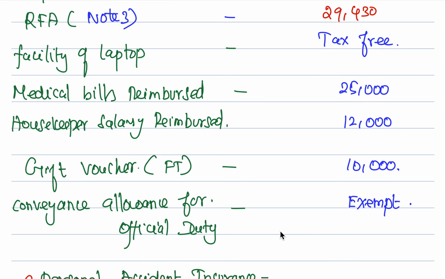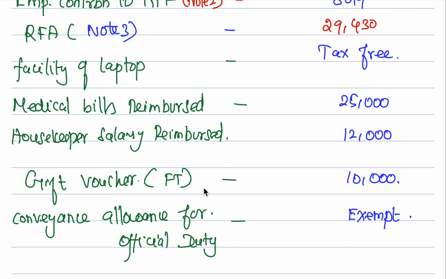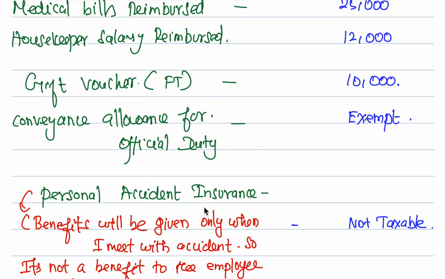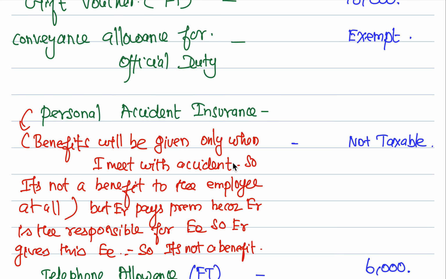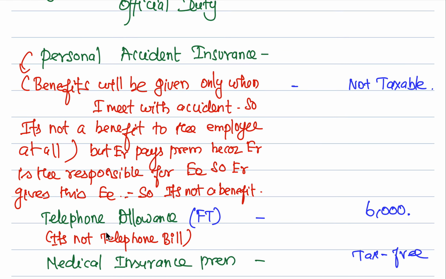Having put together all these things, now comes the facility of a laptop. It is tax-free. Medical bills reimbursed, fully reimbursed, fully taxable. Housekeeping salary reimbursed. And gift voucher more than 5,000 is taxable; since it is 10,000, it is fully taxed. Conveyance allowance for official duty is exempted. Personal accident insurance is fully exempted because only if he encounters an accident will he get some benefit. Benefits will be given only when the employee meets with an accident, so it's not a benefit to the employee at all. But the employer pays the premium because the employer is responsible for the employee, so it is not a benefit, so it is exempted.